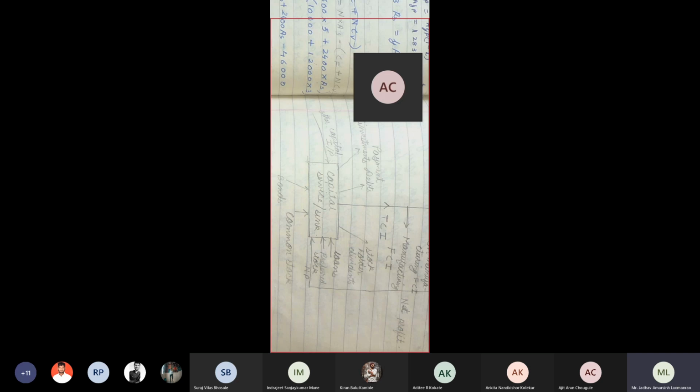Then the major one: at the center I have shown a long arrow, and that long arrow is nothing but TCI. TCI means what? In my company I have a plant, and to run the plant I require some money, na. We can't run that plant without money.